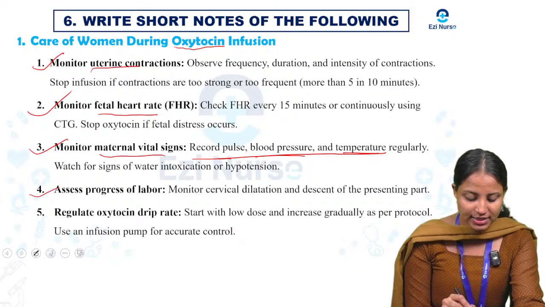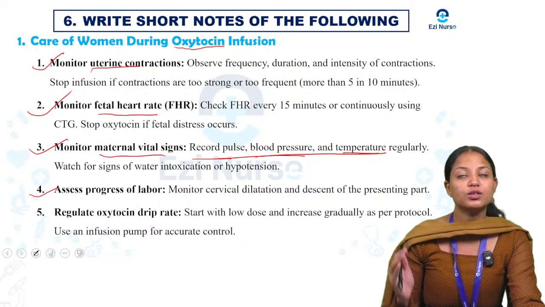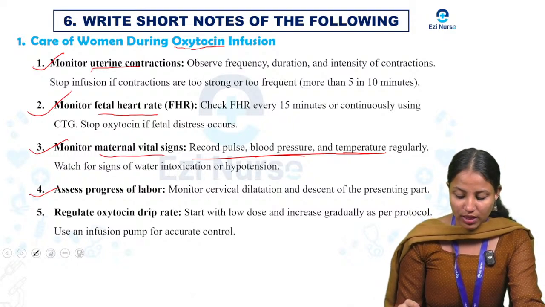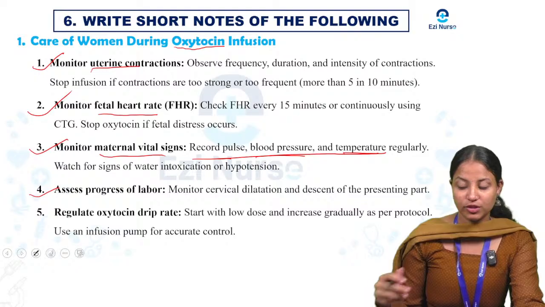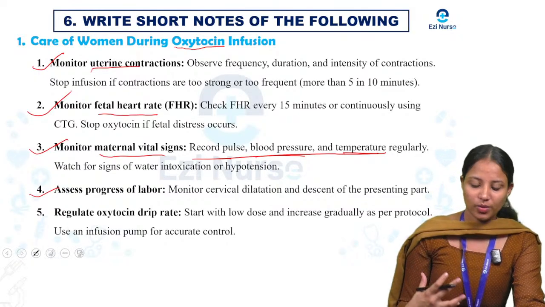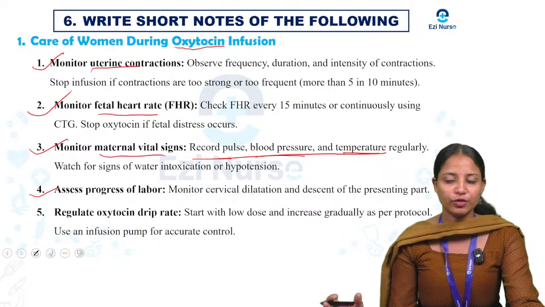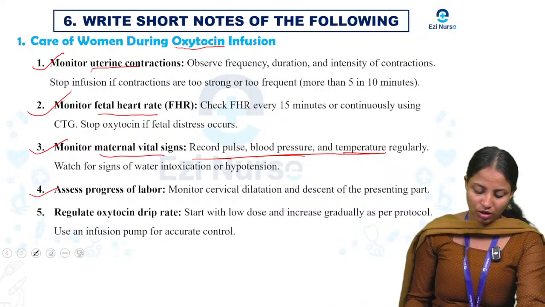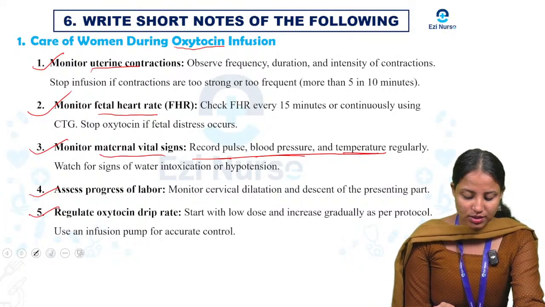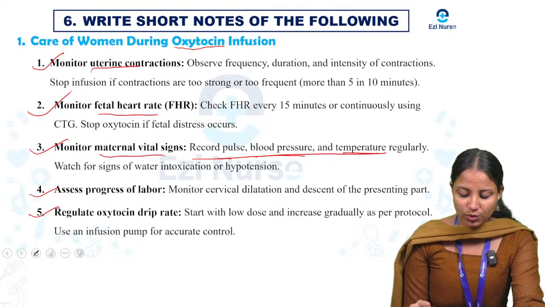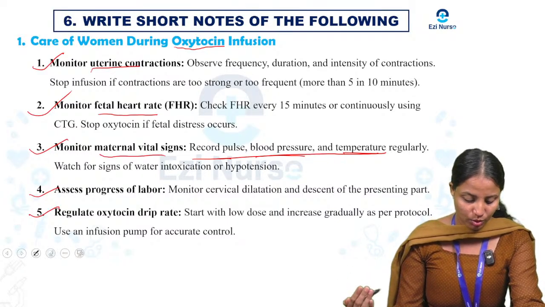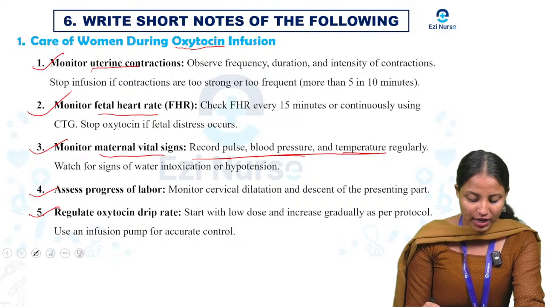Okay, next one is assess progress of labor. Monitor cervical dilation and descent of the presenting part. That is assessing the progress of labor regularly. Next one is regulate oxytocin drip rate. Start with a low dose and increase gradually as per protocol. Use an infusion pump for accurate control.